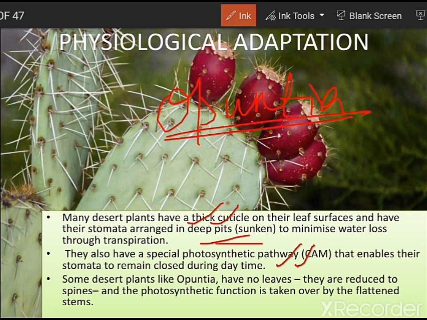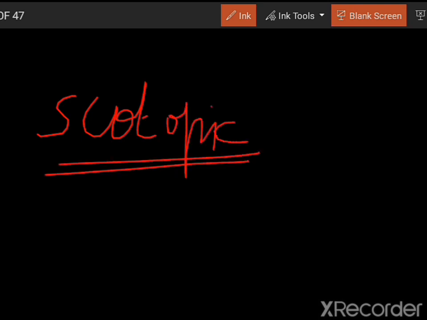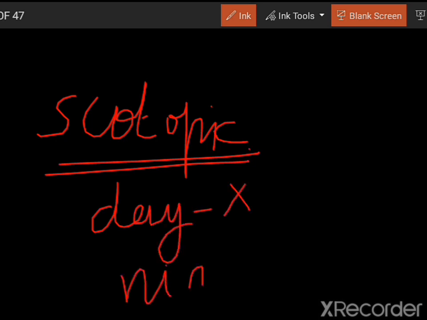Now what is the meaning of scotopic stomata? So I'll write the spelling over here. Scotopic stomata means during the day the stomata will be closed, and during the night the stomata will be open. So this is the case of scotopic stomata. Usually in the majority of plants, they have photopic stomata, where the stomata is open during the daytime and closed during the nighttime.